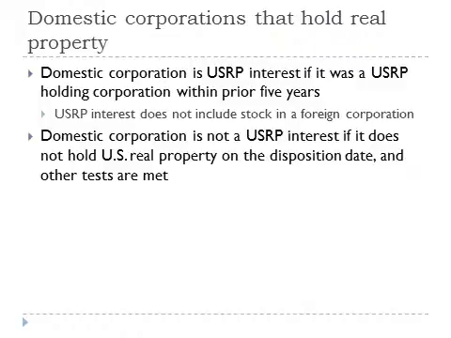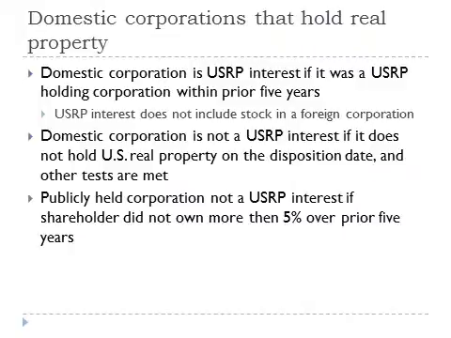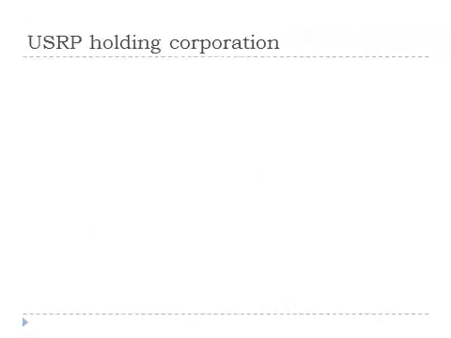On the other hand, the stock is not a U.S. real property interest if it did not hold any U.S. real property interest on the date of the disposition of the stock and certain other conditions are met. In addition, stock in a publicly held company is not a U.S. real property interest if at no time during the period the stock was held or the preceding 5 years, if shorter, the holder owned more than 5% of that class of stock. What is a real property holding company?